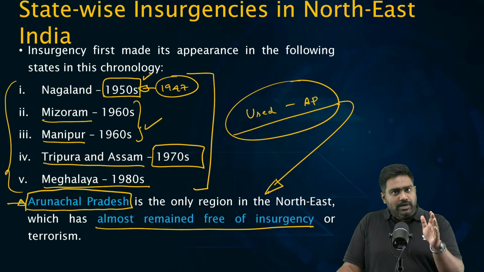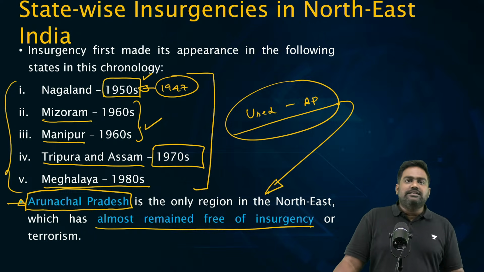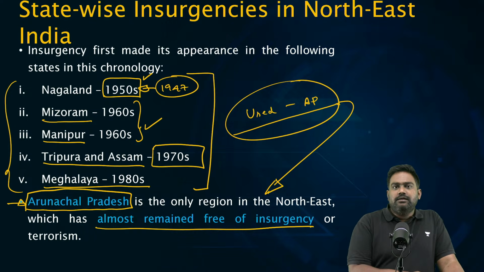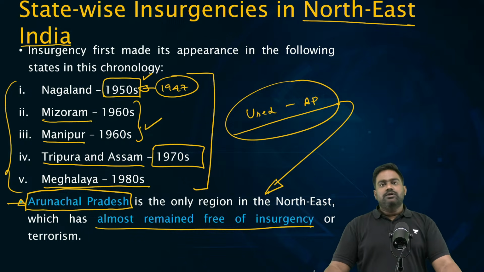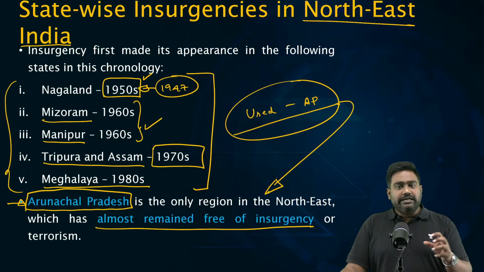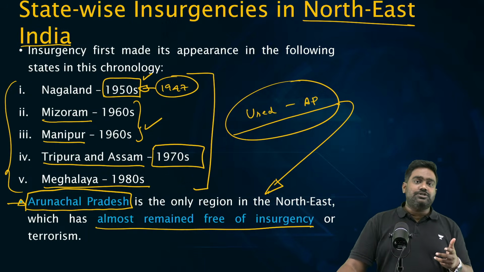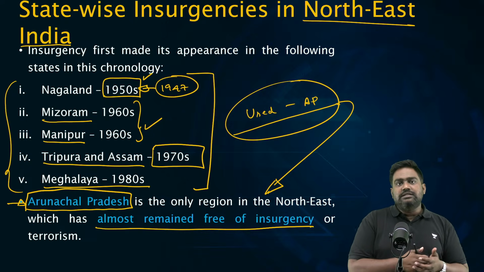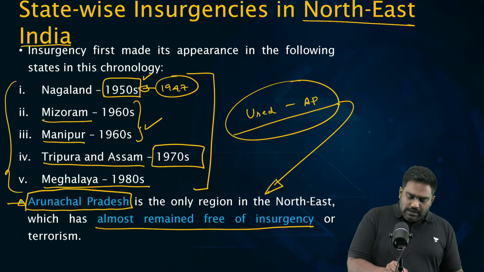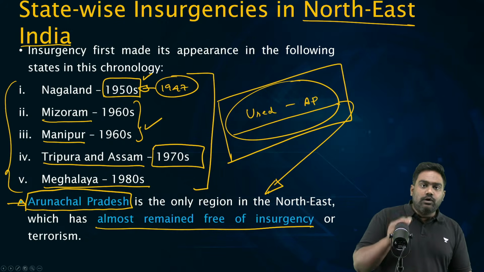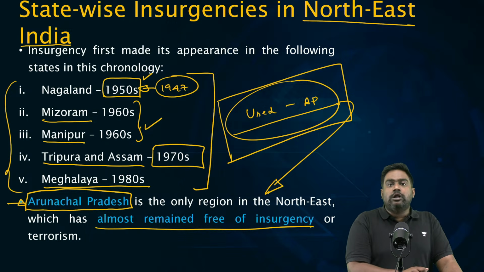In this context, we are not considering Sikkim, right? Though Sikkim is also considered part of Northeast India, we are not considering that here. We are keeping it specific to these northeastern states. So Arunachal Pradesh has faced the brunt. It has been affected. The violence has spilled over. Insurgents have hidden in Arunachal Pradesh. They have created logistical support for themselves. They have crossed over into China and Myanmar via Arunachal Pradesh. But Arunachal itself does not have any local insurgencies per se. So these are the states affected, and this is the chronological sequence.